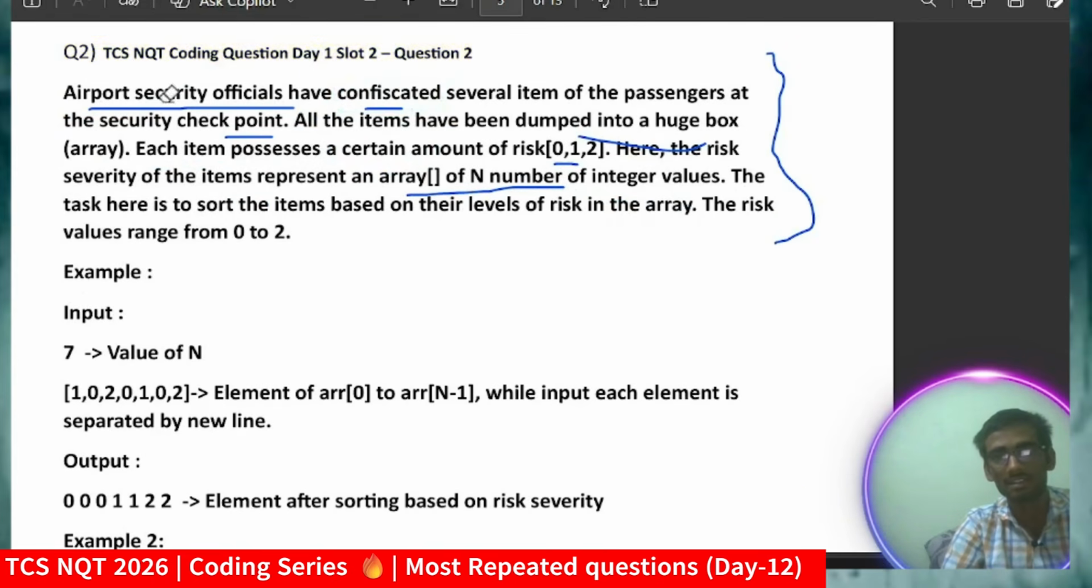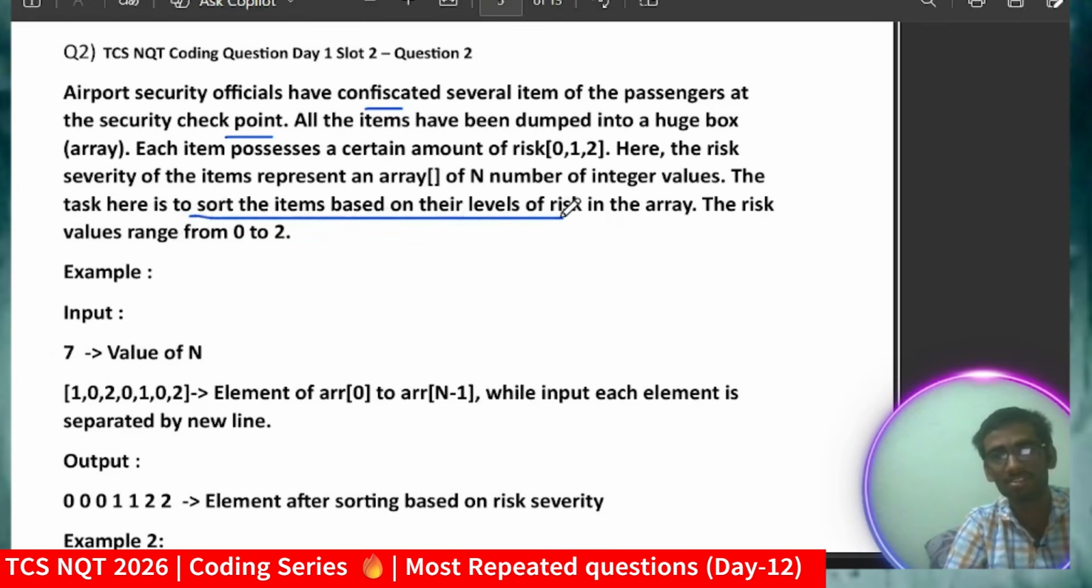What they are asking, you might waste your time just reading all those things, but those who are pro, or those who have solved the question from our playlist or those who are following us, now you can get the gist. This is the core point of this question: sort the items based on their level of risk in the array. So you have to just do what here? Yeah, you are right, you have to just do the sorting.